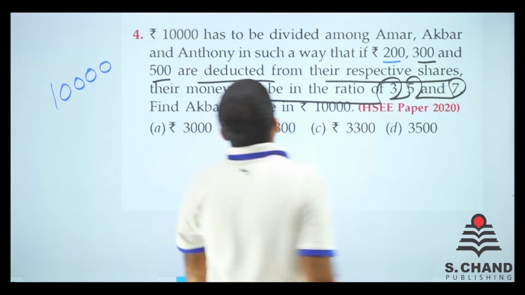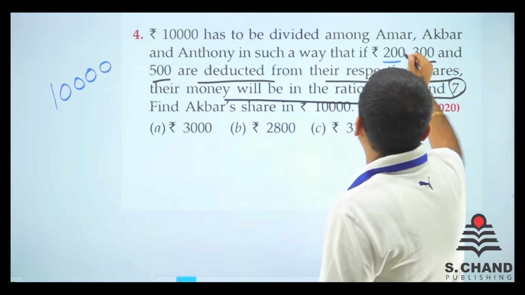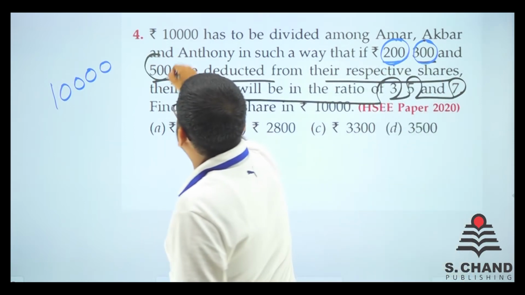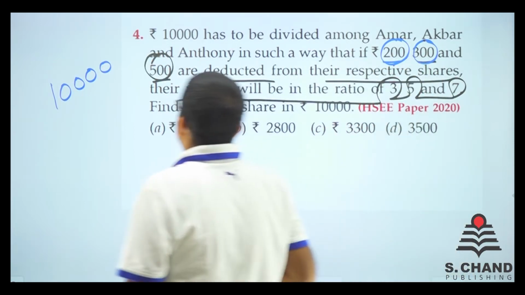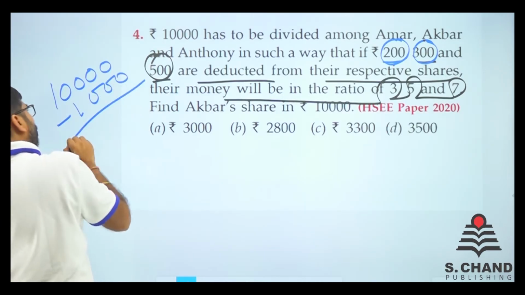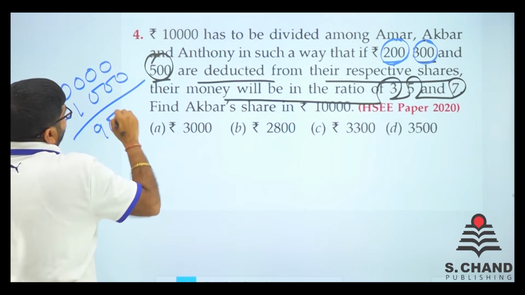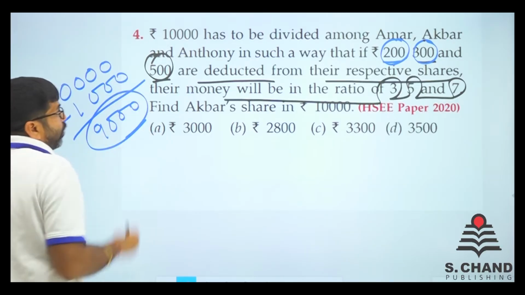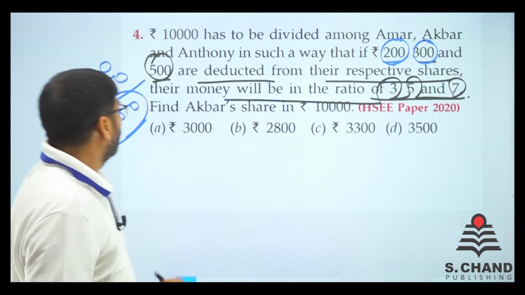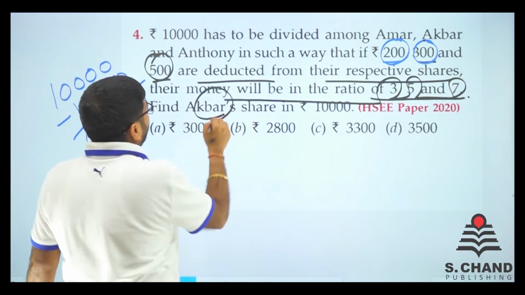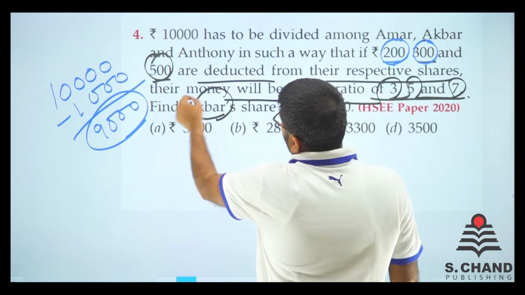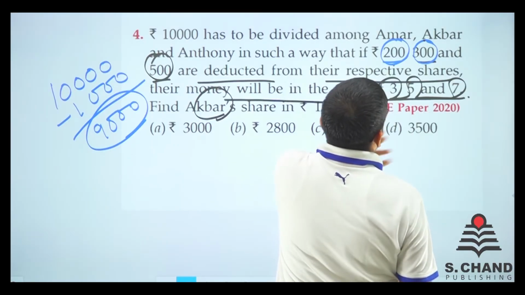And what is the deduction part? 200, 300 and 500. So when you add them up, it will add up to 1000 rupees. If you remove this 1000 rupees, you will get 9000 rupees. And 9000 is to be divided in the ratio of 3:5:7, right? So Akbar's share we need to find. Their money will be in the ratio of 3:5:7.